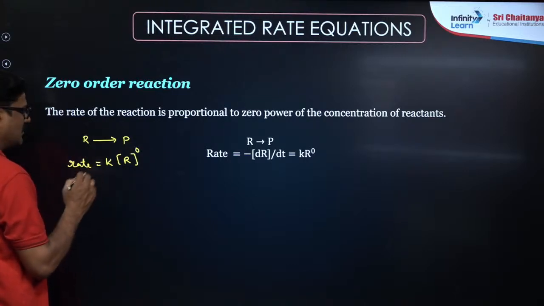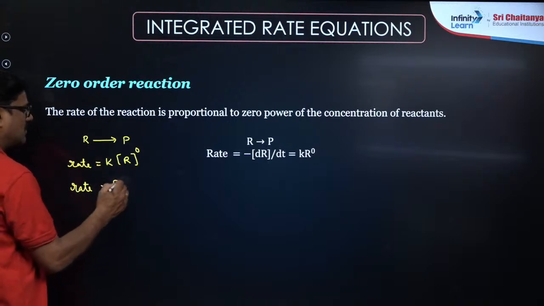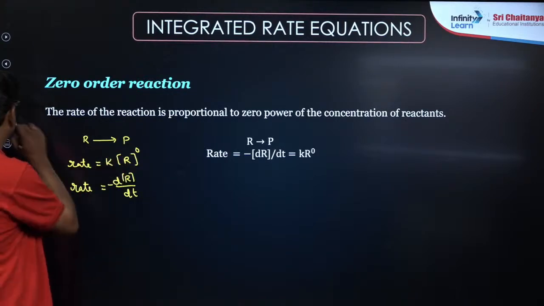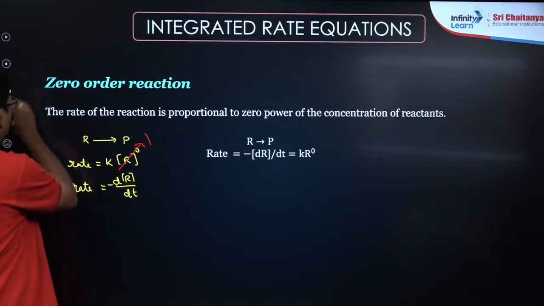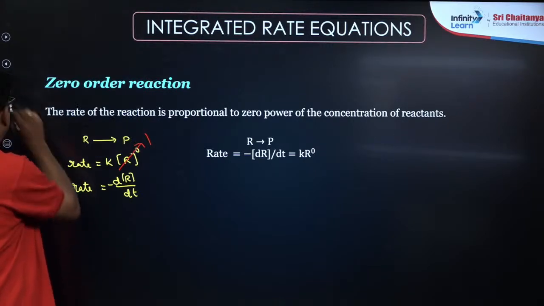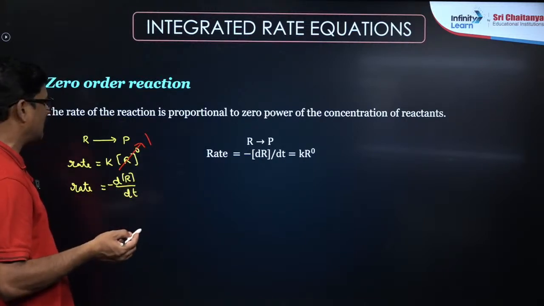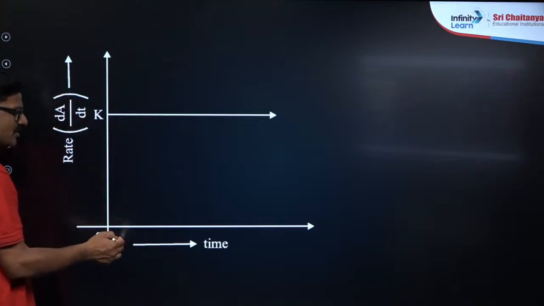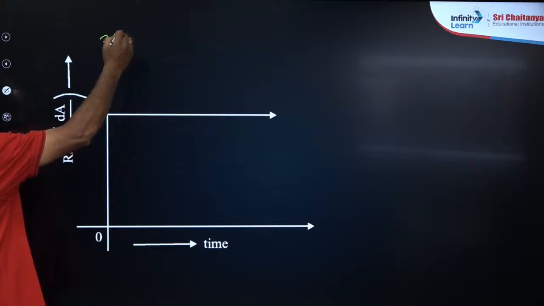You can also say rate of the reaction is equal to dR by dt. Anything power 0 is equal to 1, right? So integration from 0 to t can be given. So the rate of a reaction is going to be uniform throughout the time for the zero order reaction.